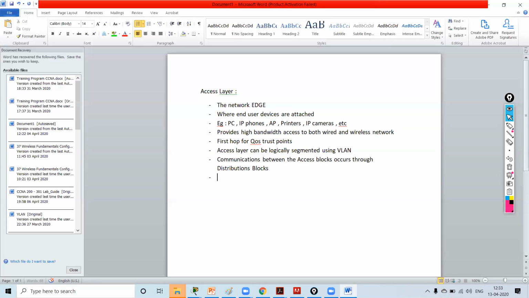It means access layer switches connect northbound, or north or south, you can say, to distribution layer.